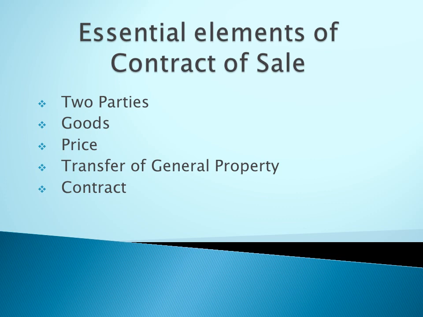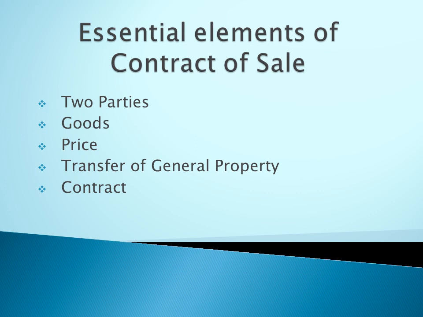Next session is essential elements of contract of sale. There are 5 essential elements of contract of sale. Unless they are present, there is no contract of sale. The first is two parties, and then goods, price, transfer of general property and contract.